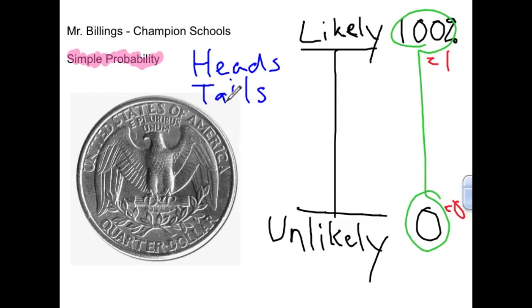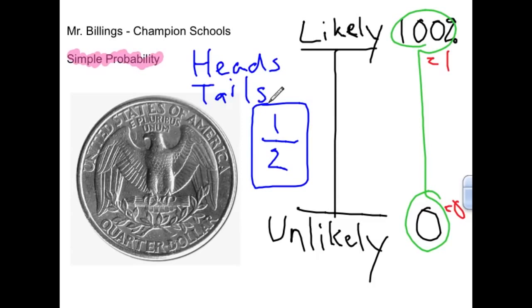And if we look at percentage between 0% and 100%, if I were to flip this coin, I've got two different options. It could either land on heads or tails, so it'd pick one of these. So out of the two possibilities, heads and tails, it's either going to be heads or tails.